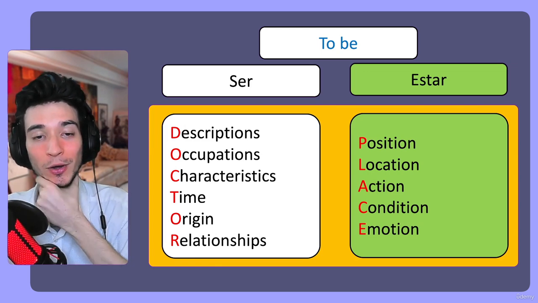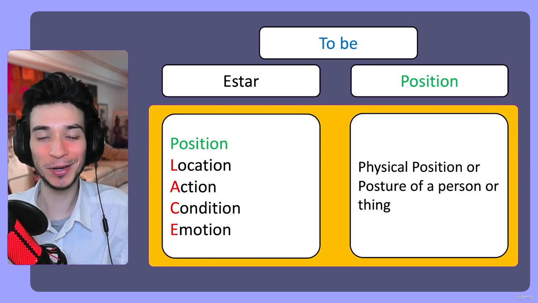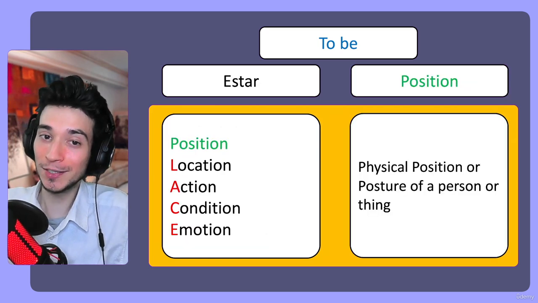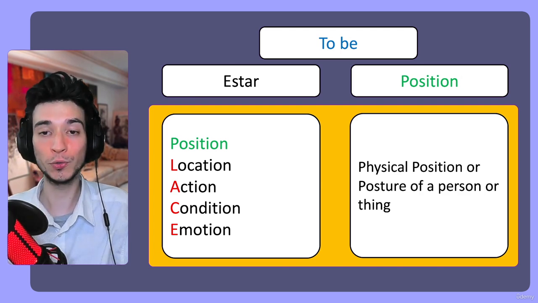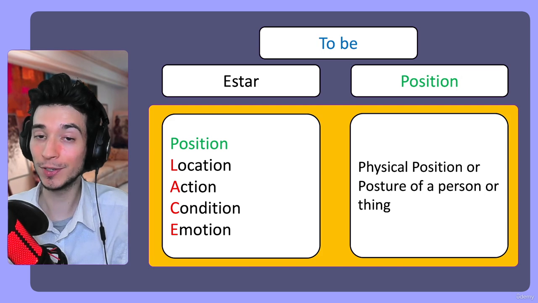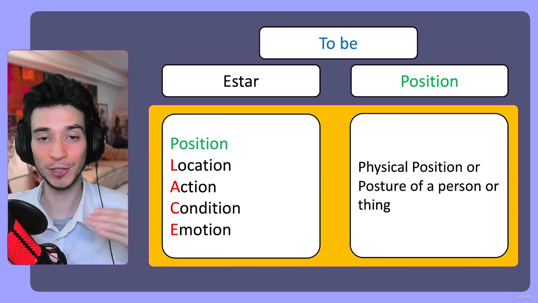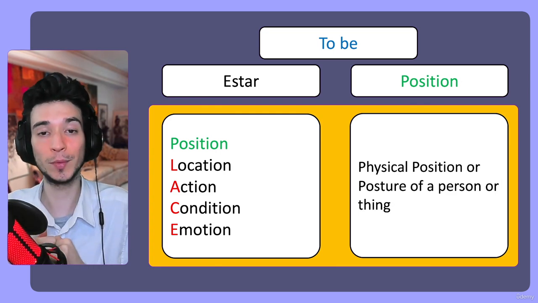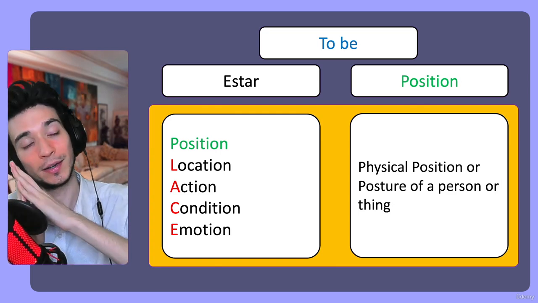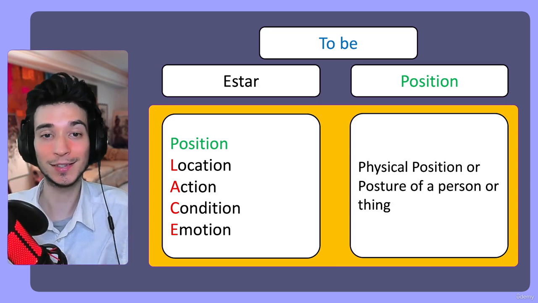But what do they all mean? So that's why we need some examples. So let's try it out. So the first one is position. And position refers to the physical position or the posture of a person or thing. So basically where you are, your physical position, or even your posture. So if you're sitting down, standing up, maybe sleeping, laying down, we would use estar for those cases.